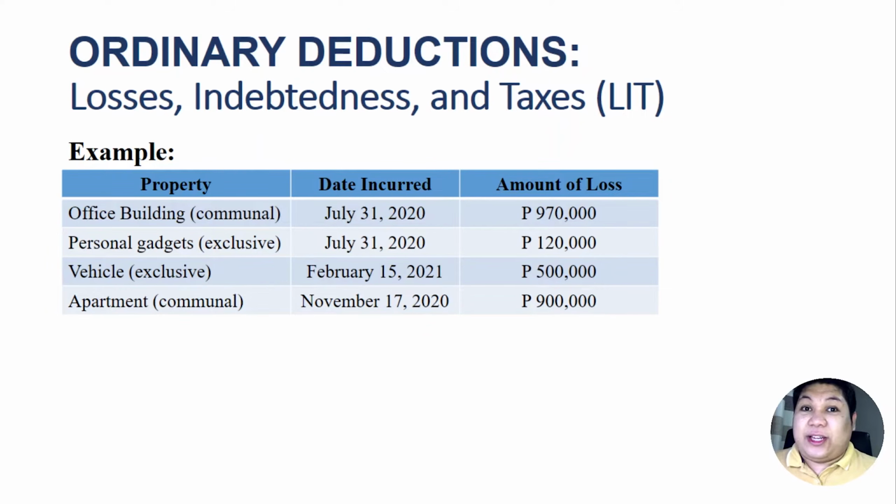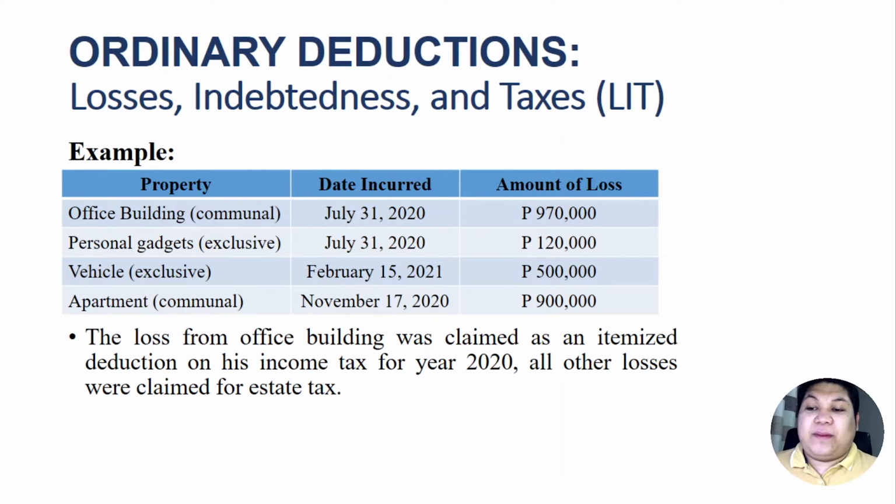So here is some additional information. The loss from the office building was claimed as an itemized deduction for income tax for the year 2020, and all other losses were claimed for estate tax. Therefore, this loss of 970,000 could not be claimed as a loss for estate tax purposes, because this was already claimed as a deduction in Juan's gross income for income tax purposes.